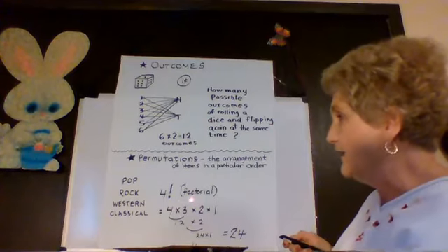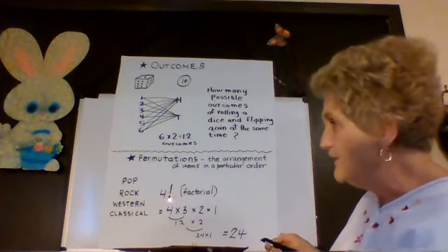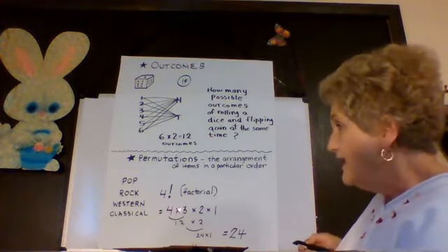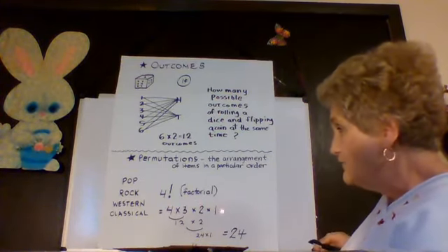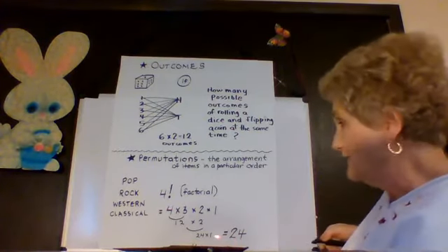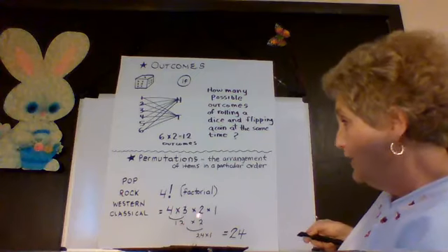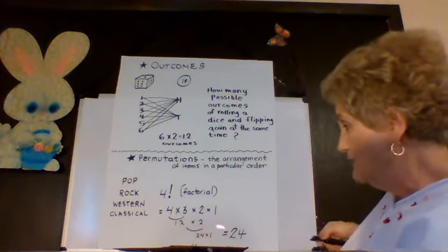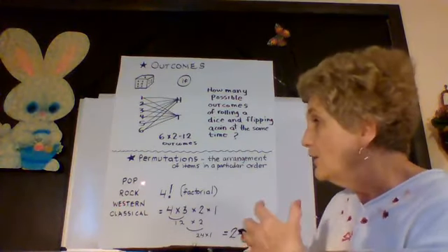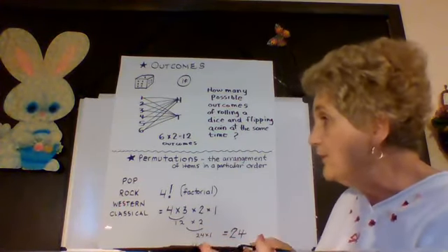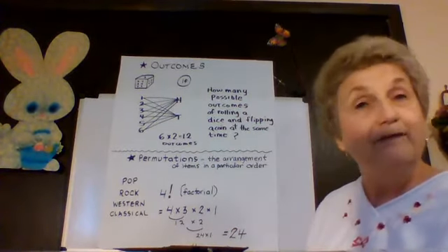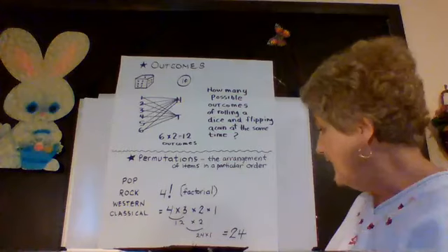That's when we use the factorial. You may see this: there are 4 items, and you see an exclamation point. All that means is take the number 4 times 3 times 2 times 1, multiply all those together, and you'll get the number of possible outcomes. 4 times 3 is 12. 12 times 2 is 24. 24 times 1 is 24. If I'm writing a term paper about music, I could arrange the kinds in 24 different ways. Sometimes we need to know that as well.